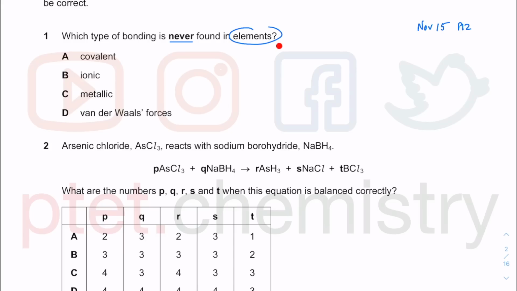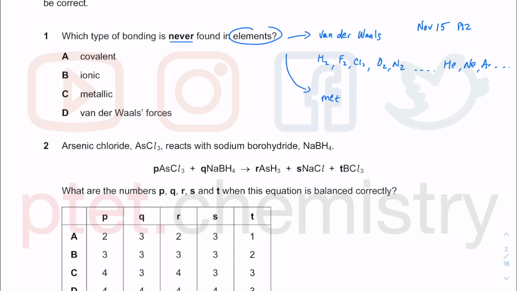So we know that elements are stated in the periodic table. That's why it's called periodic table of the elements. Of course, we can have van der Waals forces between the molecules. So this could be between like H2, between F2, Cl2, O2, N2. But then we also have monoatomic noble gases like helium, neon, argon, etc. They also have van der Waals forces of attraction between the atoms in the case of noble gases, but between the molecules for these diatomic molecules. These are all elements as stated in the periodic table.